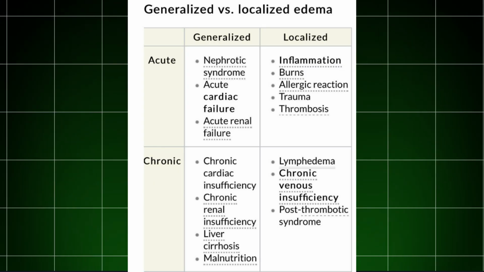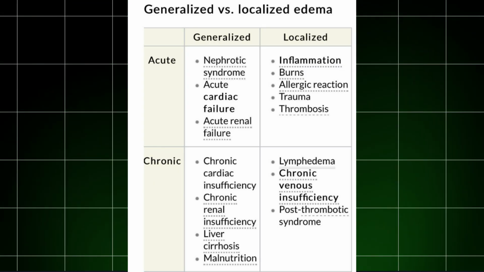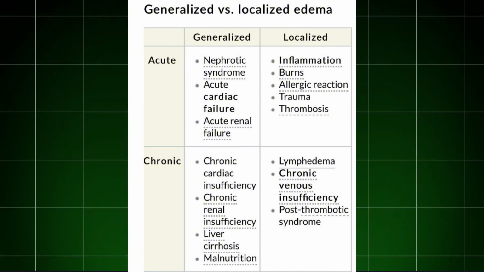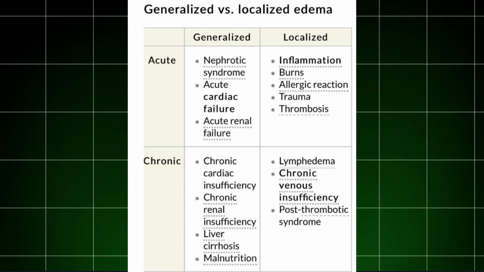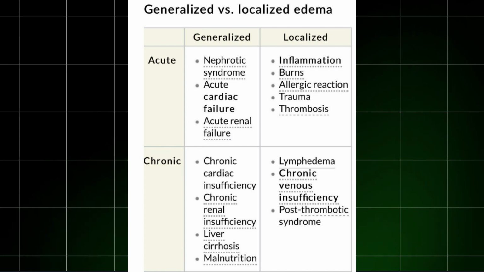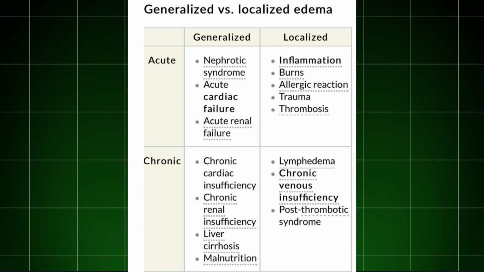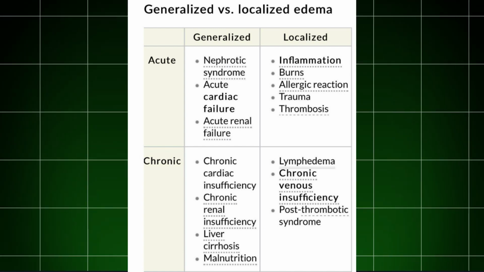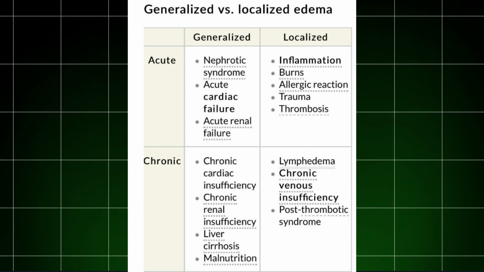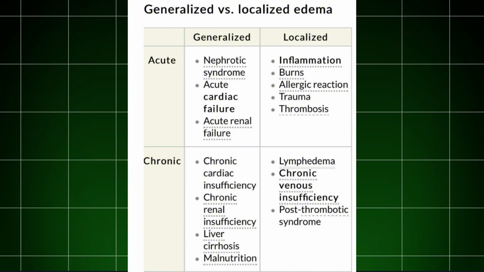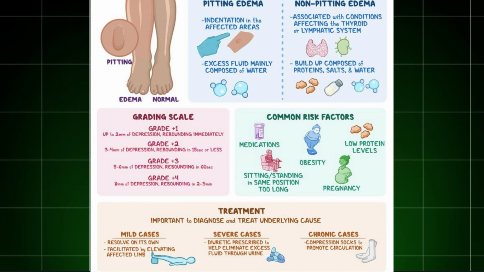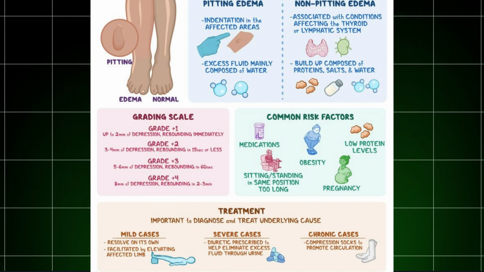Localized versus generalized edema. Localized edema occurs in a specific area or organ, like pulmonary edema in the lungs or cerebral edema in the brain. Generalized edema, anasarca: this is systemic, meaning it affects multiple parts of the body, such as in renal edema or cardiac edema. Transudate versus exudate.